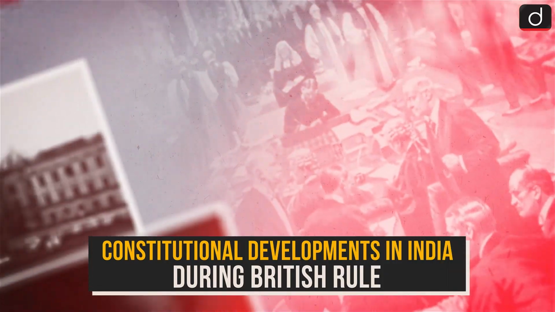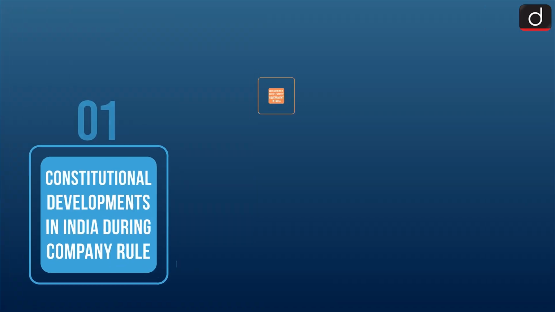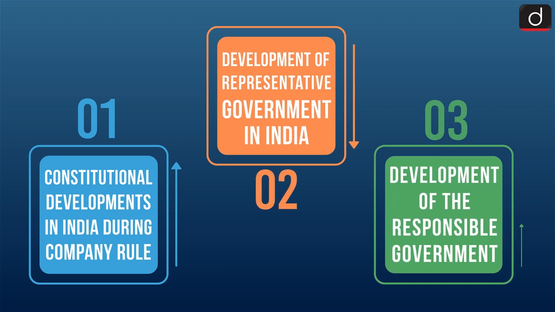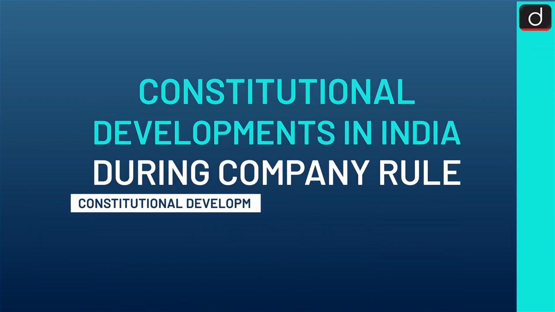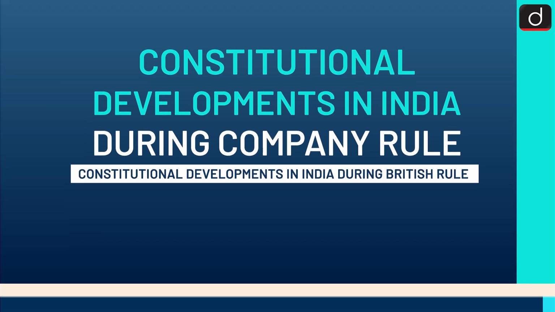Today's topic of discussion is constitutional developments in India during British rule. The dimensions we are going to cover are constitutional developments in India during company rule, development of representative government in India, and development of the responsible government. So moving on to the first part, that is constitutional developments in India during company rule.